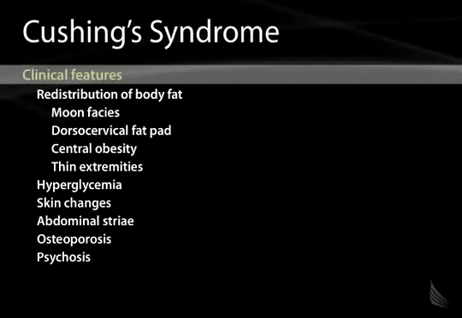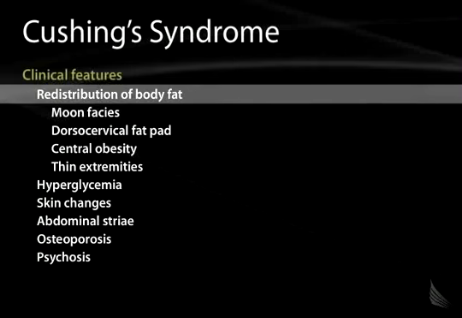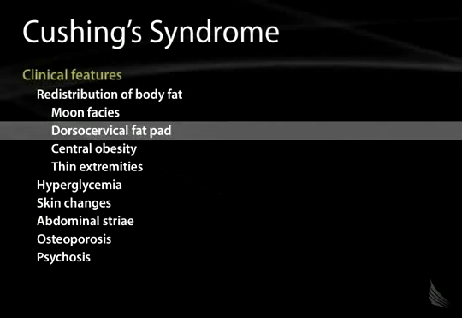So what are the clinical features of Cushing's syndrome? The clinical features largely mimic the pathophysiologic effects of excess levels of cortisol. Cortisol acts to stimulate fat deposition in various parts of the body. So it stimulates adipose deposition in the abdomen and the back of the neck, so you get an abdominal adiposity and you get a dorsal cervical fat pad, which we used to refer to as a buffalo hump.